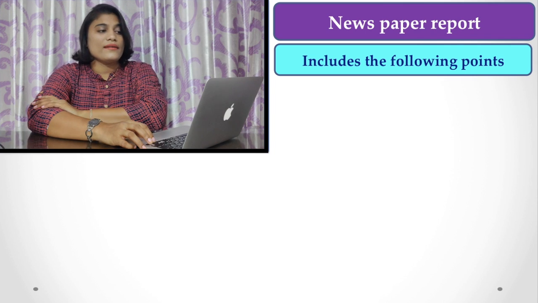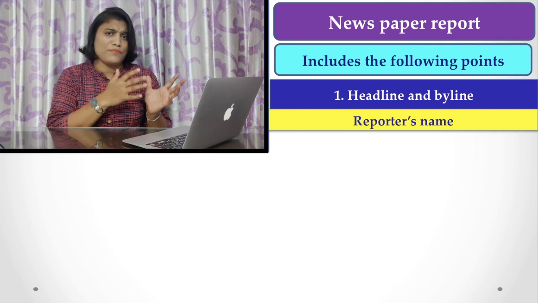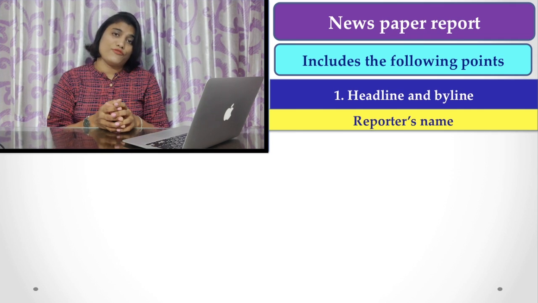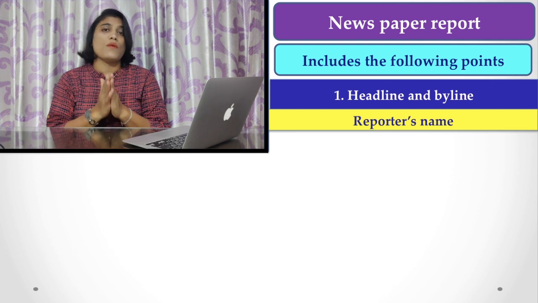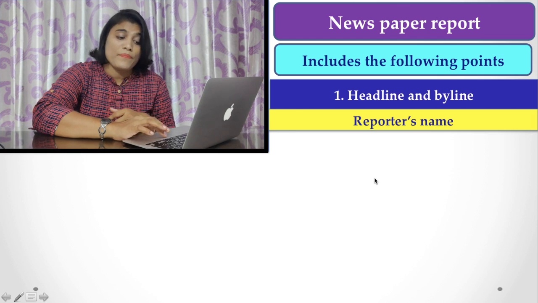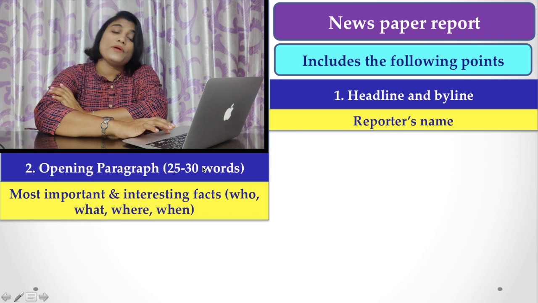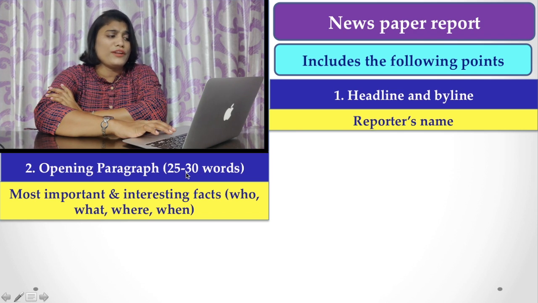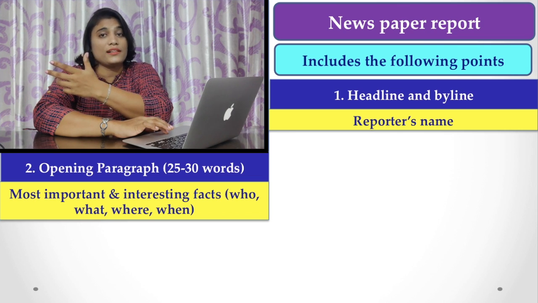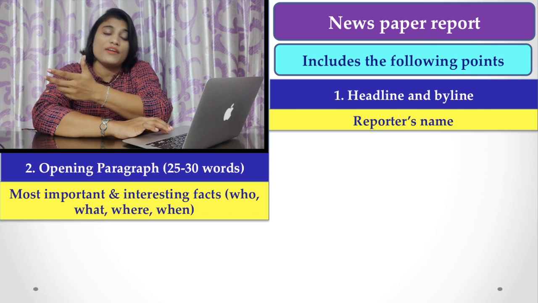Now here the includes the following points. Now I am going to summarize what I have told you throughout the video. So first of all, you have to keep in mind your report must have a headline and a byline, that is the reporter's name, followed by an opening paragraph, and the opening paragraph must consist of 25 to 30 words, because very briefly you have to tell what you are going to talk about or what the story of your report is.